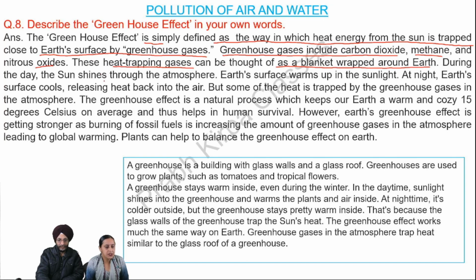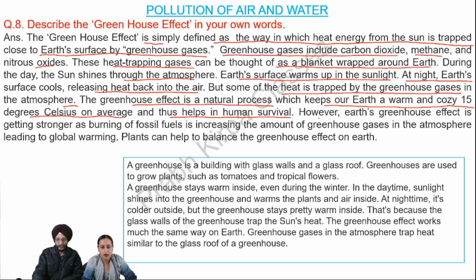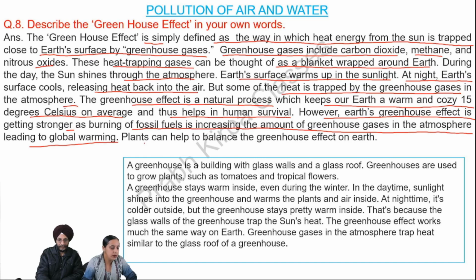During the day, the sun shines through the atmosphere. Earth's surface warms up in the sunlight. At night, Earth's surface cools, releasing heat back into the air. But some of the heat is trapped by the greenhouse gases in the atmosphere. The greenhouse effect is a natural process which keeps our Earth a warm and cozy 15 degrees Celsius on average and thus helps in human survival. However, Earth's greenhouse effect is getting stronger as burning of fossil fuels is increasing the amount of greenhouse gases in the atmosphere, leading to global warming.